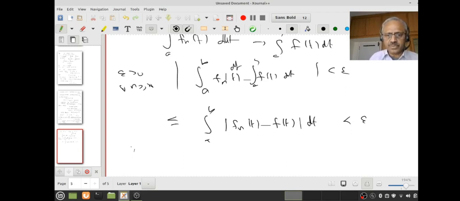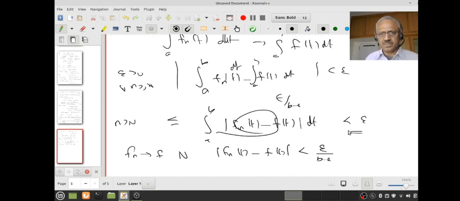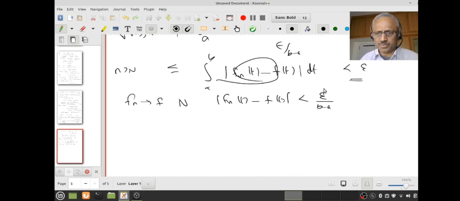So now I can use that f_n converges to f uniformly, therefore there exists an N so that mod f_n(t) minus f(t) will be less than epsilon by (b minus a). You understand that? Therefore if n is greater than or equal to capital N, this will be less than epsilon by (b minus a), and by monotonicity, epsilon by (b minus a) into the length of the interval, which is b minus a, therefore it is less than epsilon. This proof is exactly similar to the earlier proof.